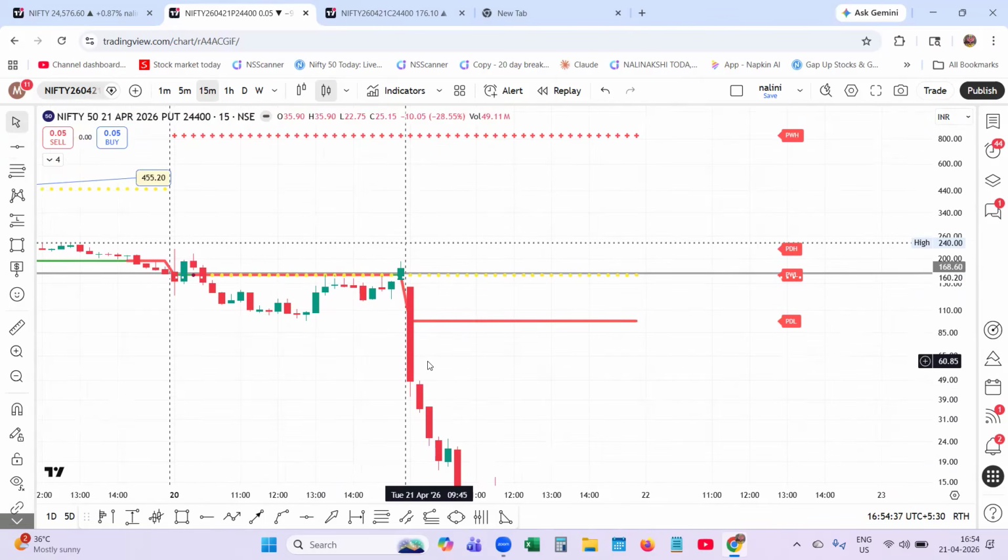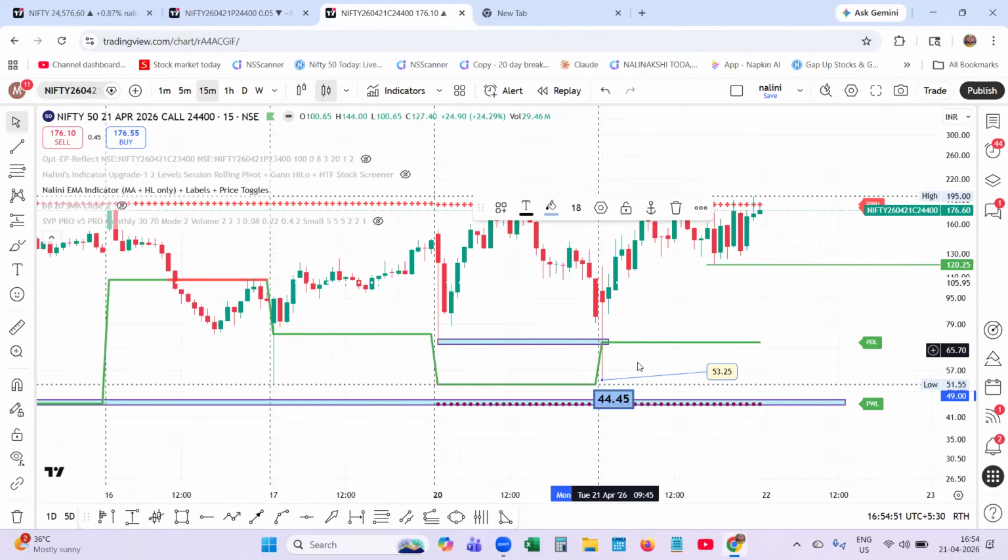145. The market also, instead of going into the call option, you may enter into the put option, because of the same premium, same strike price.